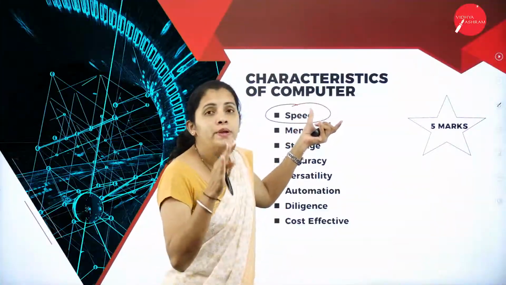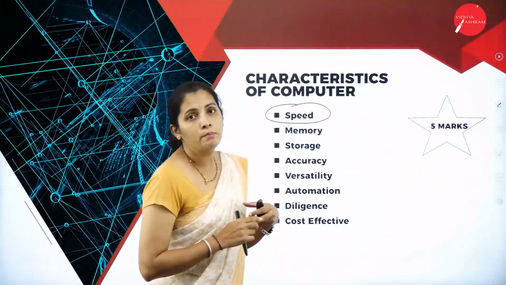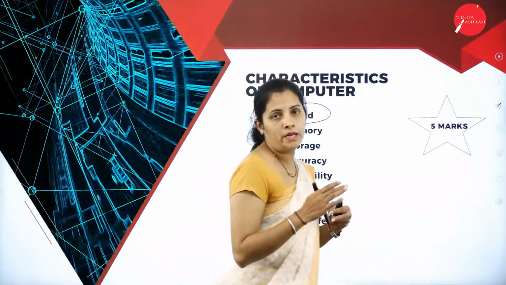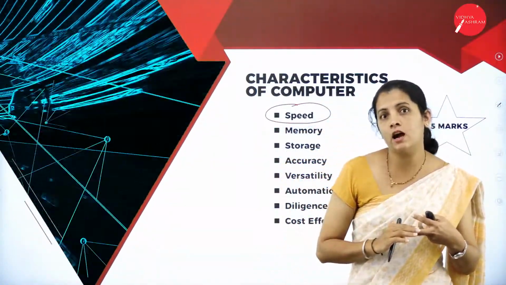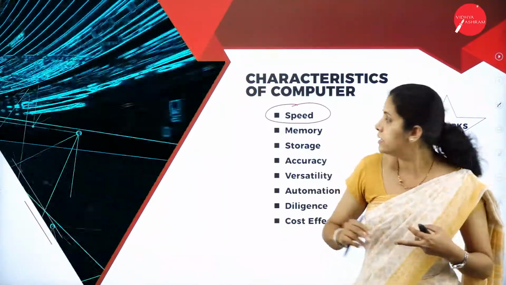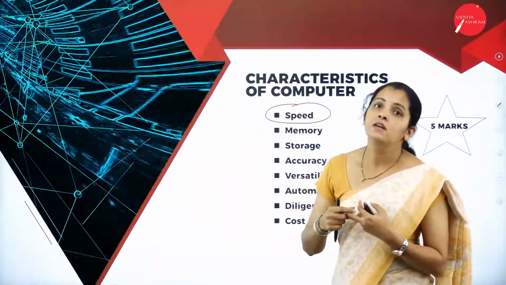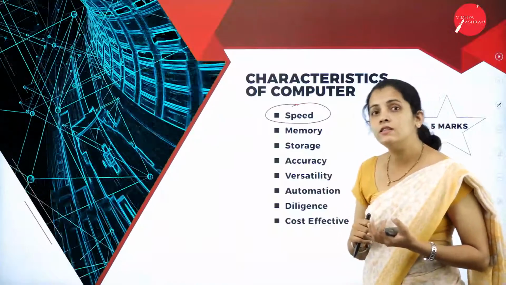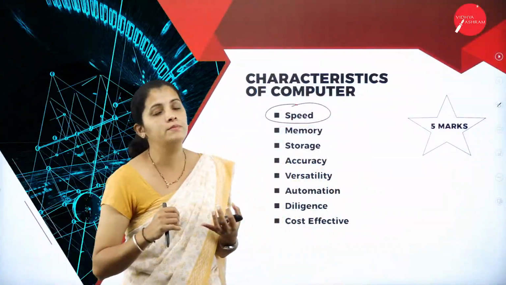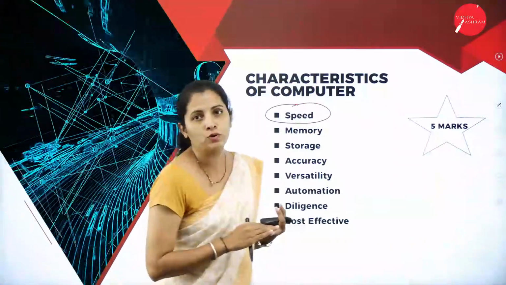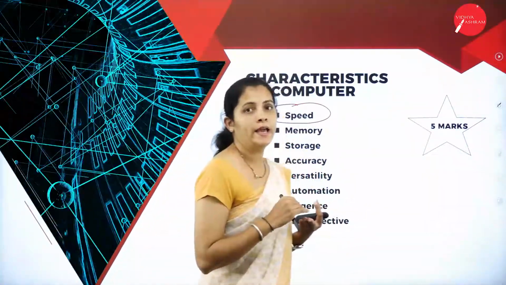So the speed of computers is measured in terms of microseconds, nanoseconds or picoseconds. That means the execution speed of computers is measured in terms of nanosecond, picosecond or microsecond, etc.